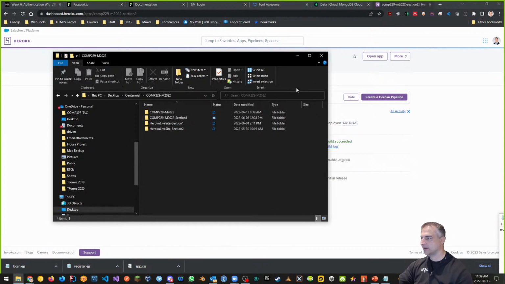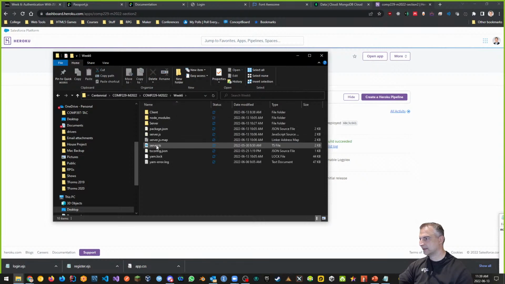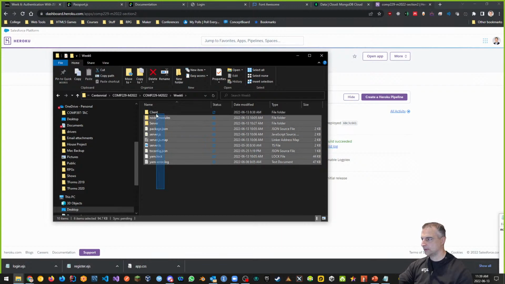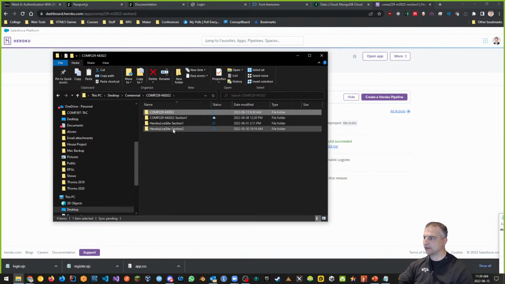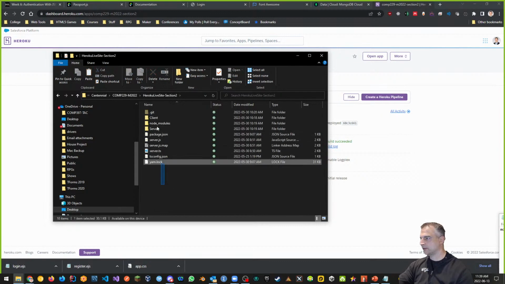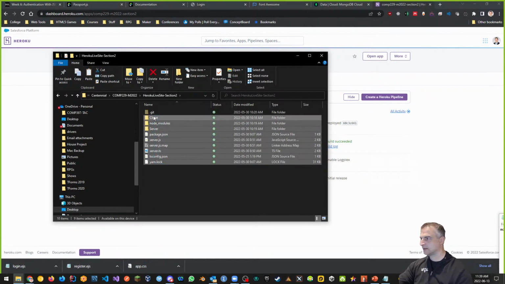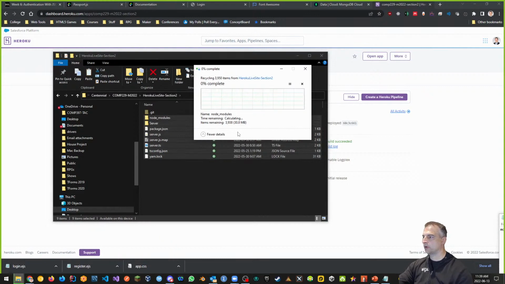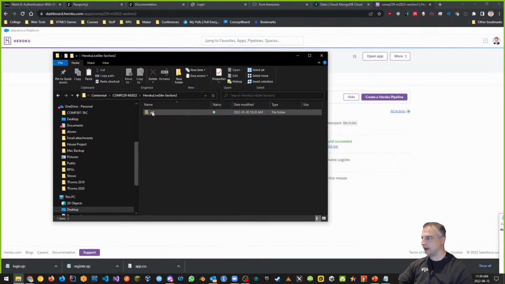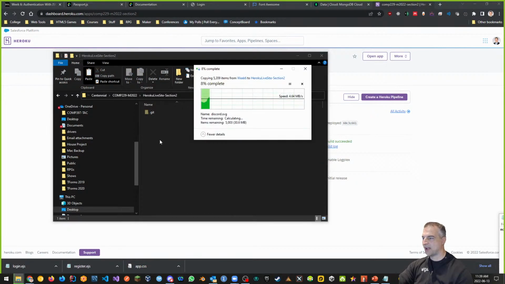Okay, it's important to do that. And I'm going to go into my week 6. I want to grab everything from here, except for my node modules. So grab everything, not node modules, and go into my Heroku Live Site for section 2. And I want to delete everything first. It's important to do it this way, but not my .git folder, and paste in there. Notice I'm not pasting in my node modules, just my other stuff.